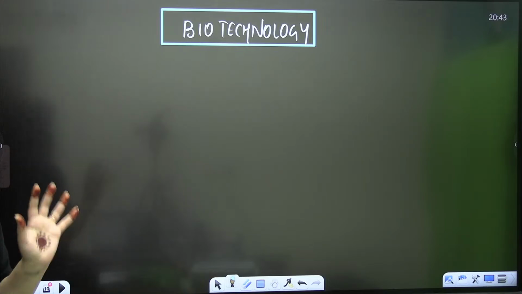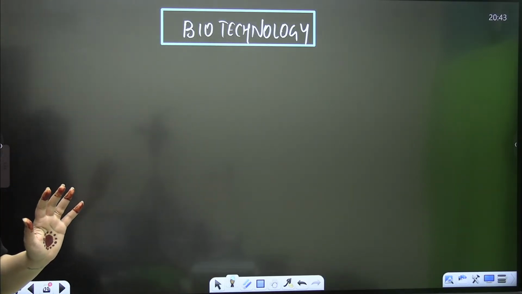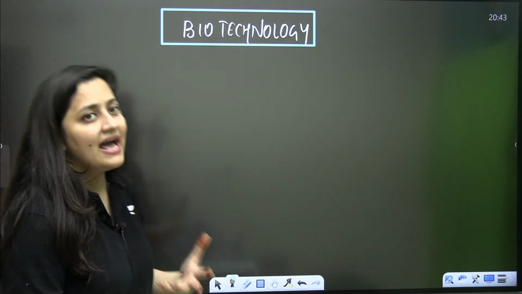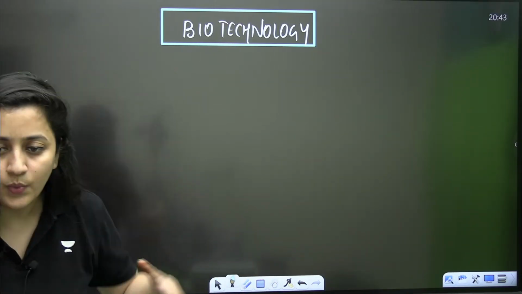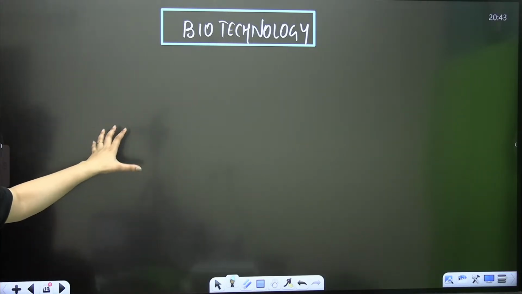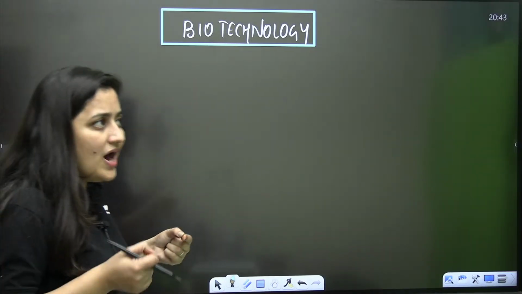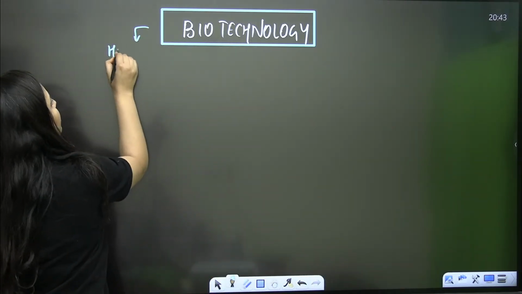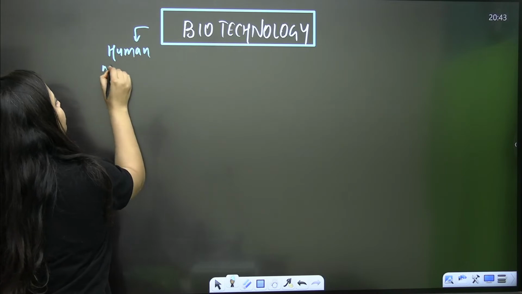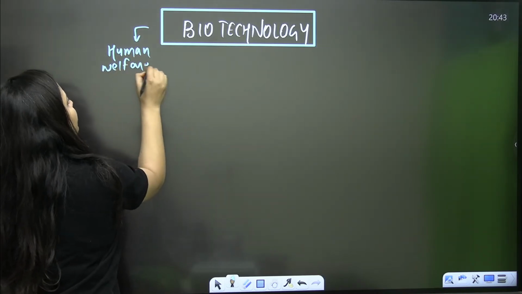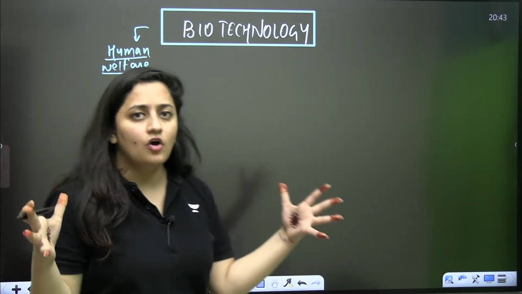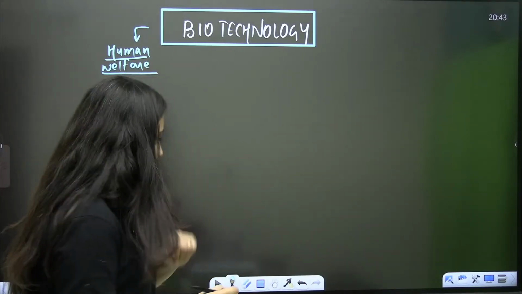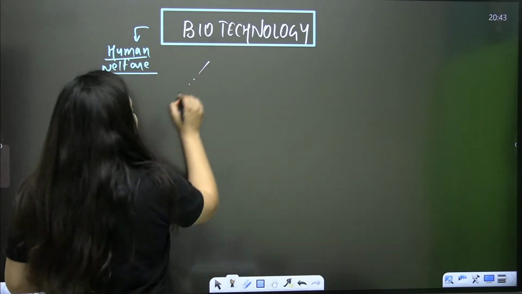So it is biotechnology. It deals with the techniques of using living organisms or enzymes from organisms so that we can get the best out of it, isn't it? So ultimately it is for what? It is for human welfare. I'm not writing the definition here, just the simple definition. I hope you all can understand that ultimately technology is used to get the best out of the living organisms. Clear? Now, when it comes to biotechnology, there are two things.